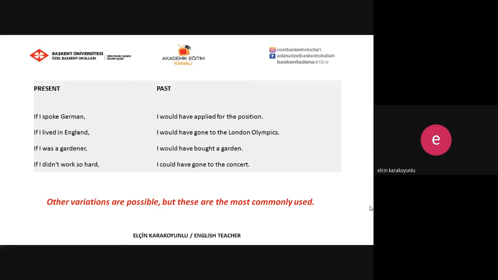If I was a gardener, I would have bought a garden. If I didn't work so hard, I could have gone to the concert. So these are types of mixed conditionals. You see, we can use type 2 in the if clause part, and we can use third conditional in the main clause part. Other variations are possible, but these are the most commonly used.